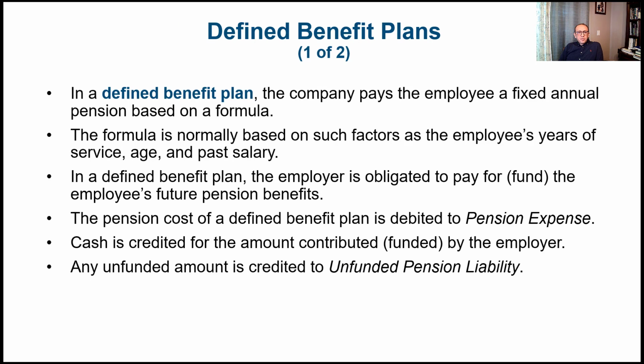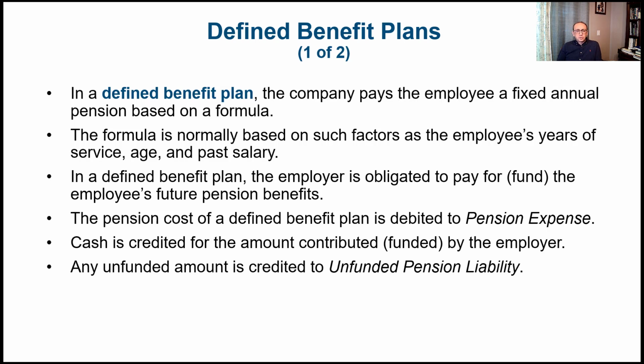On the other end, we have the defined benefit plans. A defined benefit plan is the traditional kind of retirement plan where the company pays the employees a fixed annual pension based on a formula. The formula is normally based on factors such as the employee's years of service, age, and past salary, their last salary. Sometimes it's the last year or last couple of years, and they take an average of that. So in a defined benefit plan, the employer is obligated to pay for the employee's future pension benefits.